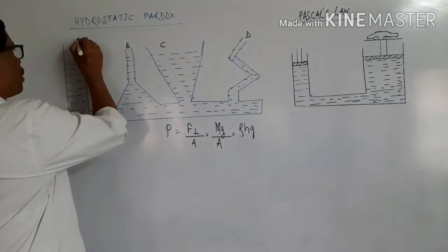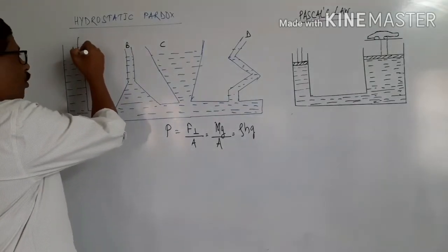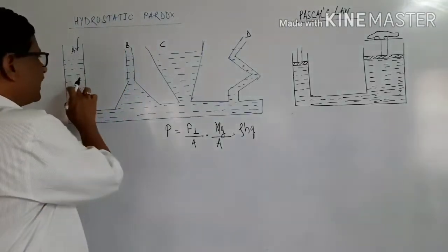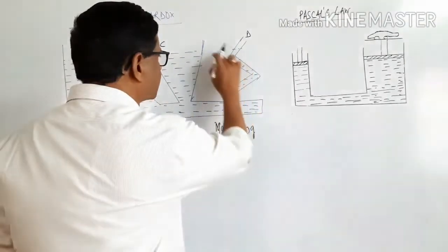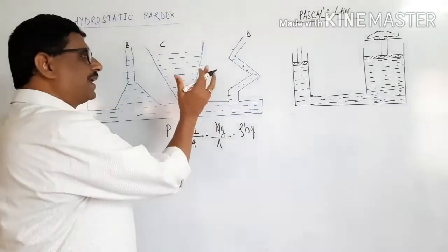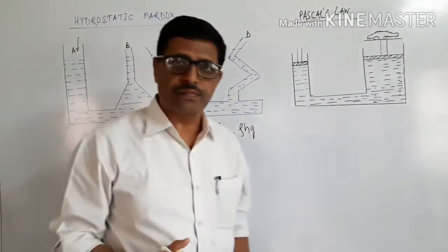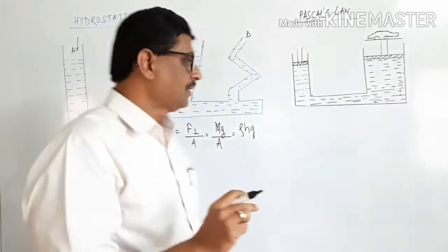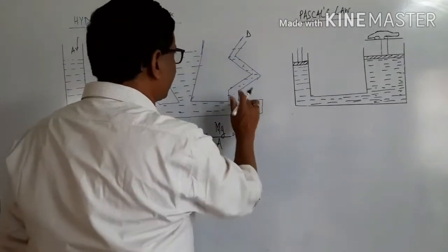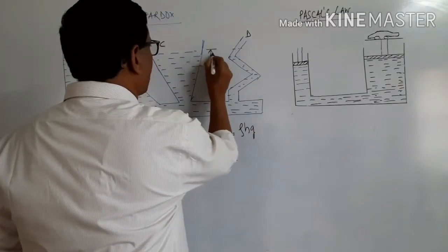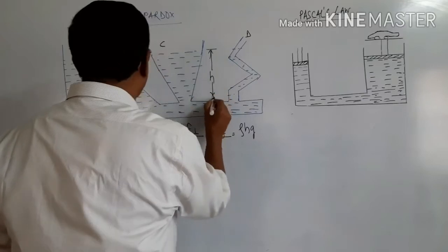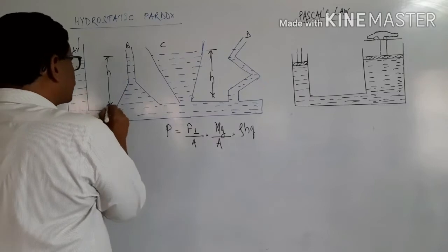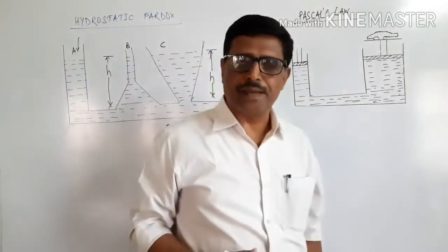The liquid is poured in the opening of the cylinder A. Then the liquid is filled in all the containers of different shapes. But what you will see is that the level of liquid in all the cylinders will be the same. Everywhere the horizontal level of the liquid will be the same.